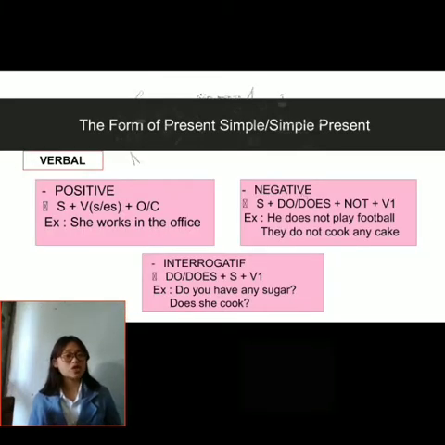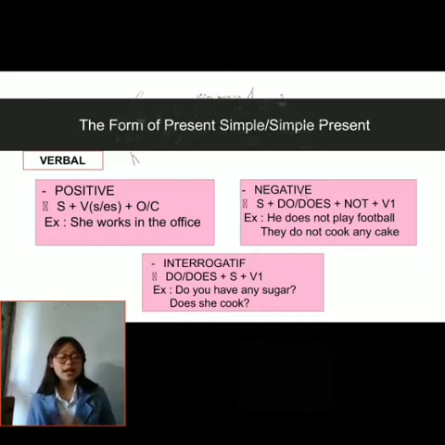Present simple has two types of formula, namely verbal and nominal. In making positive, negative, and interrogative sentences, there are different structures or formulas. The first one is to make a positive sentence. The formula is subject plus verb s or es plus object or complement. For example, she works in the office or they work in the office.